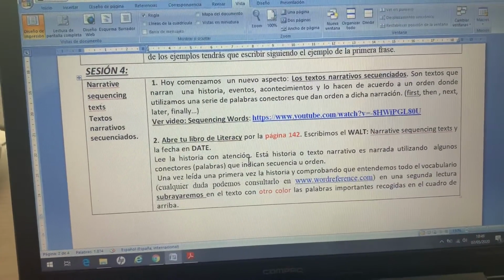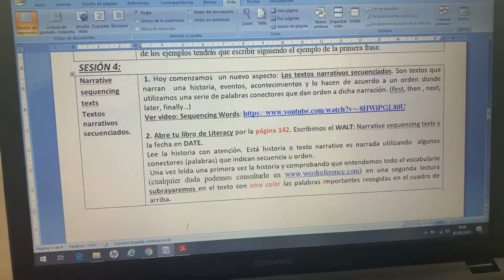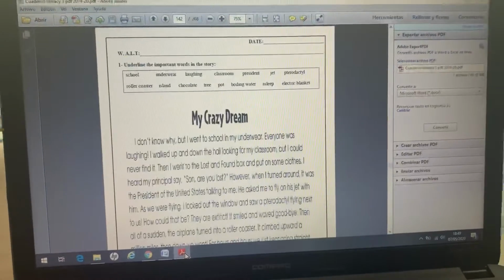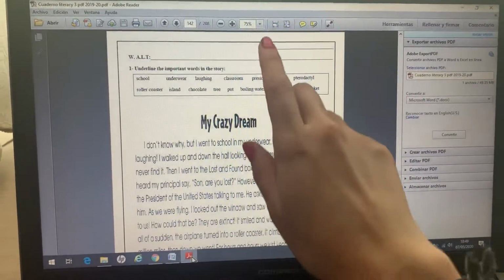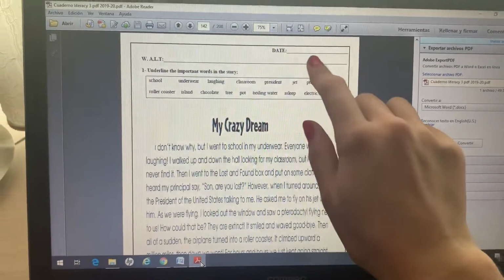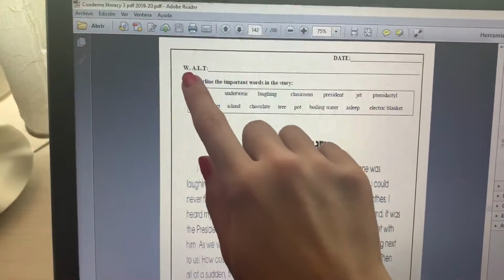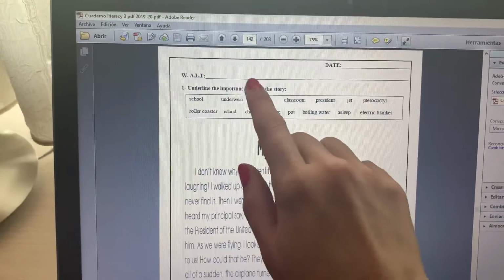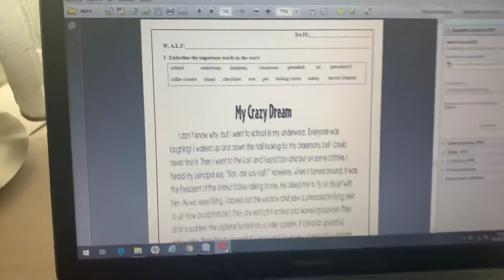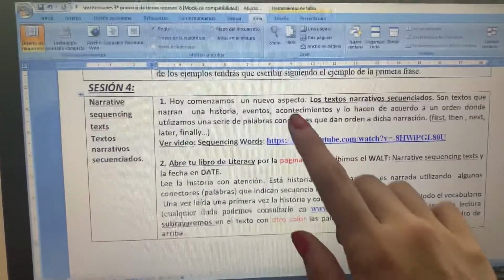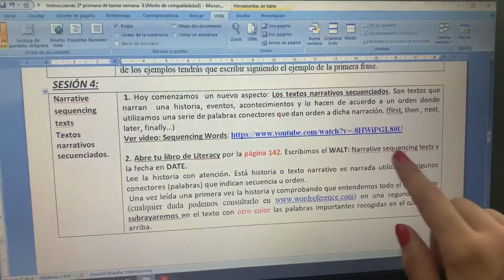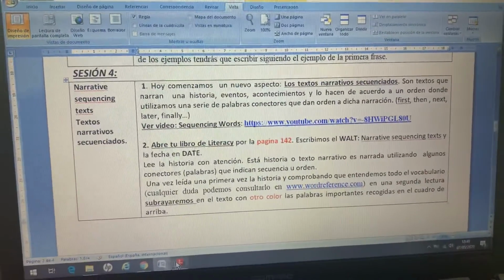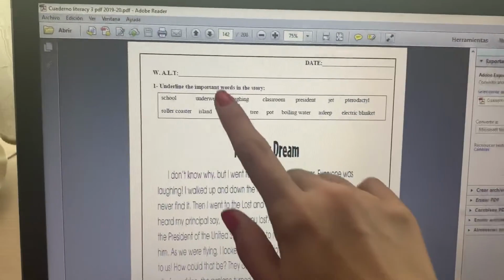Task number 2, we are going to open the literacy book on page 142. Is this one, okay, this page. As always, we will write the date that you do the homework today and what we are learning to. It's going to be narrative sequencing story, okay? You have it here just in case, narrative sequencing story or text, whichever you prefer.